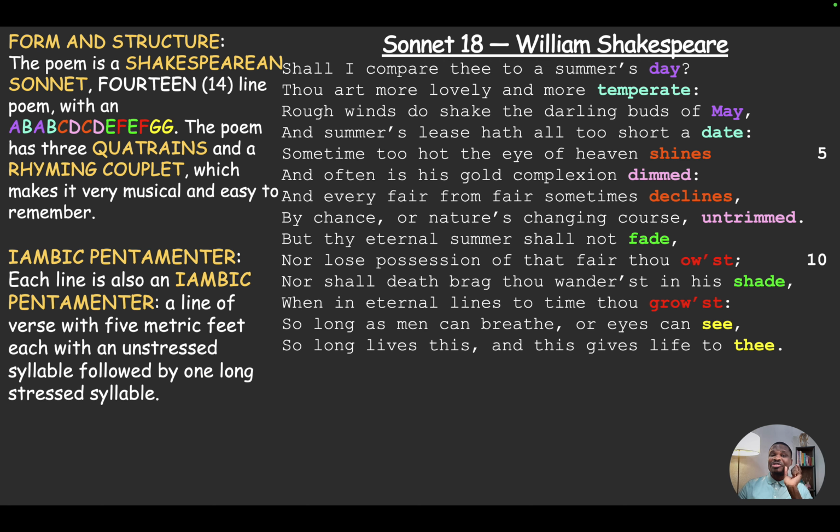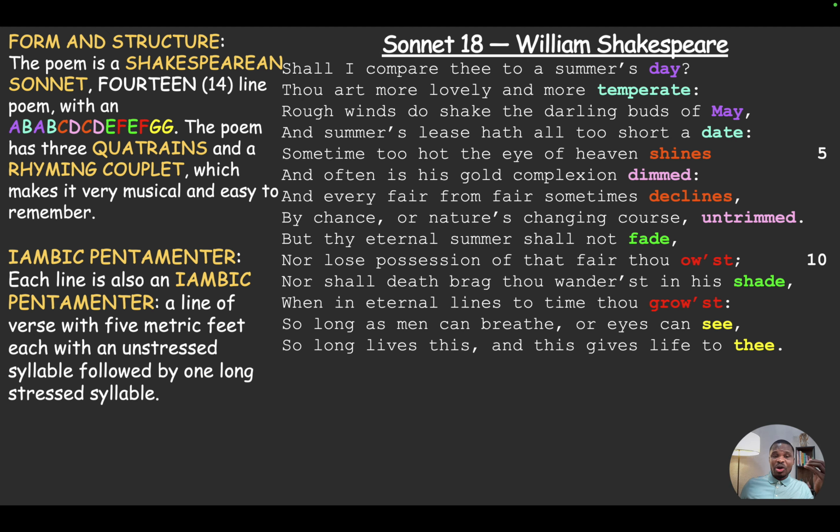Then we also see a rhyming couplet as well, which makes the poem very musical and easy to remember. Additionally, I think the structure of the poem, the fact that it has a rhyme scheme, also shows us what sonnets are. Sonnet essentially means a short song. The speaker has written this short love song to his lover.